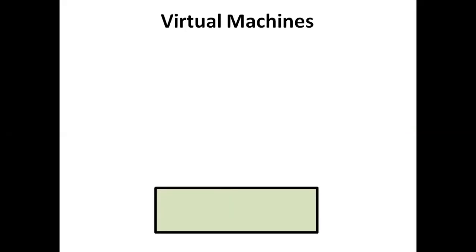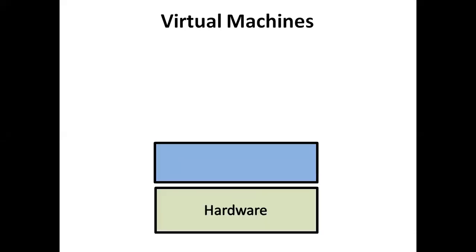In a virtual machine, to form a single machine into virtual machines, the first thing you require is the hardware. You purchase the hardware from the market, and on that hardware you require the hypervisor software.